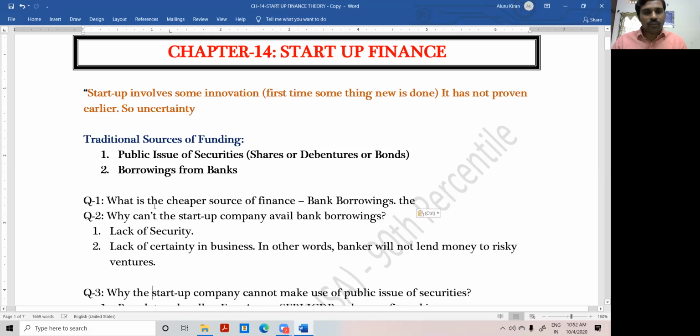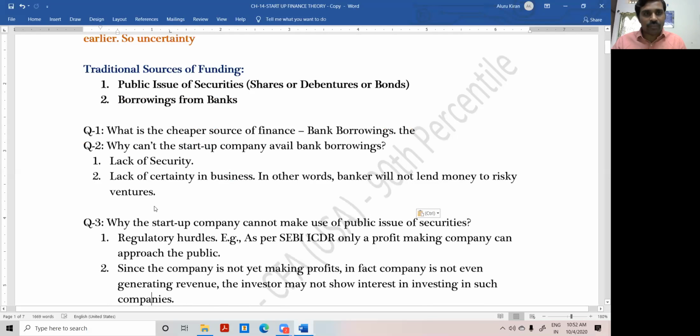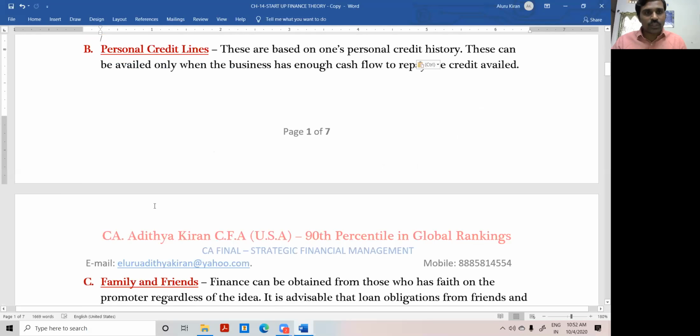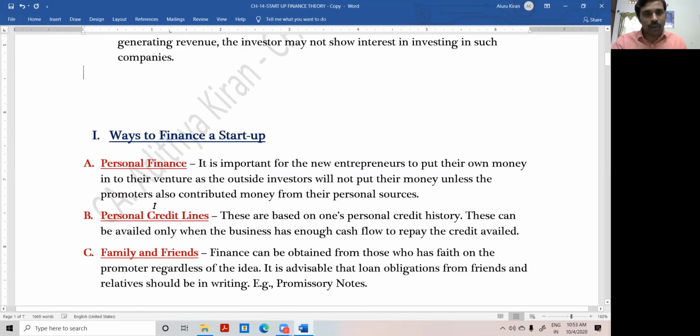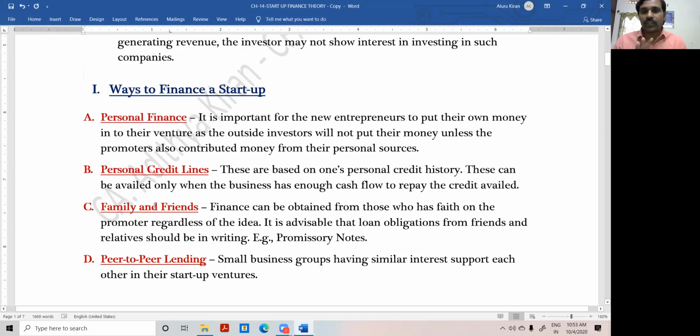But whatever we are discussing in this chapter, there is no standard definition or fixed way that this has to happen only in this way. It is purely customized. All startup finance is customized. If I say that angel investors will invest in early stages and venture capitals will come only in later stages, it may not be the case. If you are able to convince them, even a venture capital can invest in the startup company. There is no legal hurdle in that. All are customized, on a one-to-one contract basis, a one-to-one agreement.